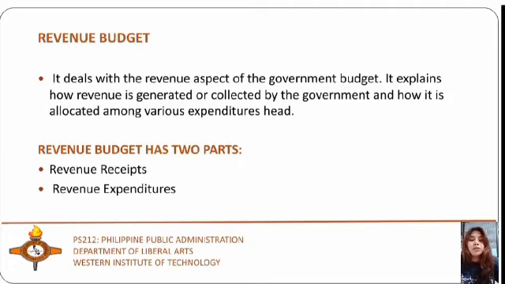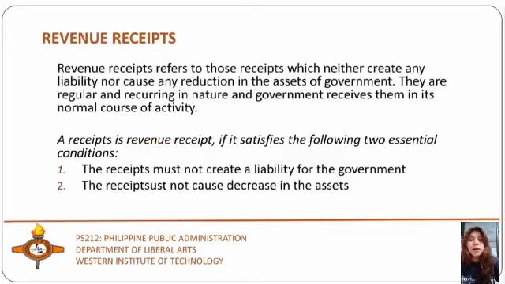Revenue receipts refer to those receipts which neither create any liability nor cause any reduction in the assets of government. They are regular and recurring in nature. Government receives them in its normal course of activity. The revenue receipts are the income which are received by the government from all sources in its ordinary course of governance.